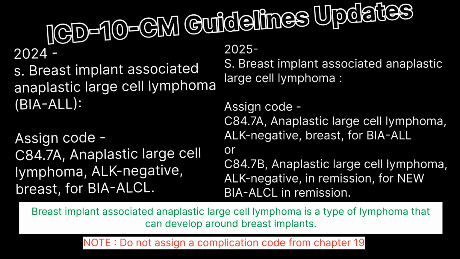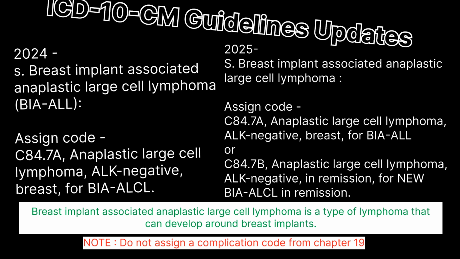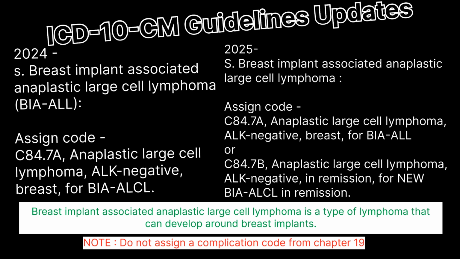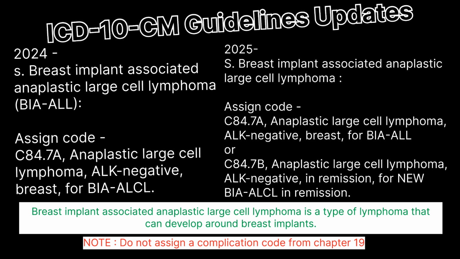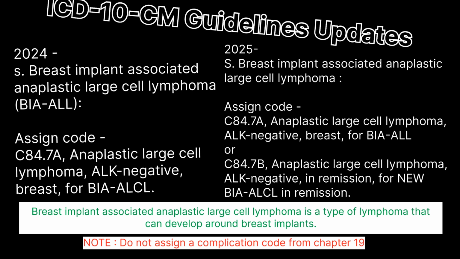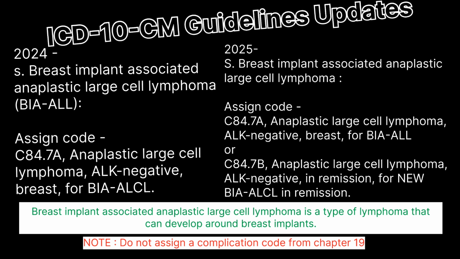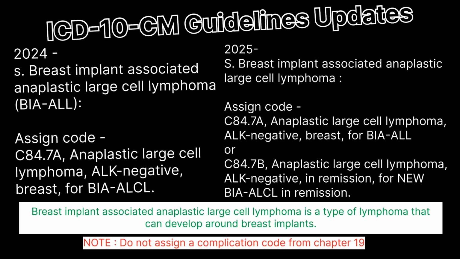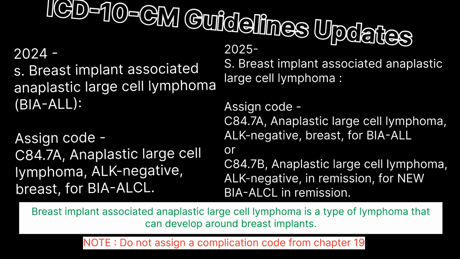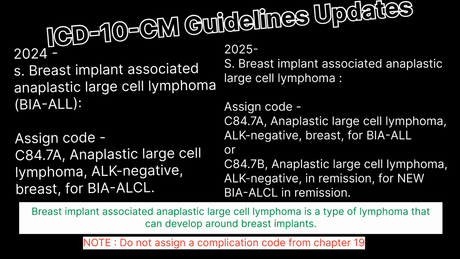Along with C84.7A, we will code C84.7B, anaplastic large cell lymphoma ALK negative in remission. So instead of the word breast, we will use in remission for this code. C84.7A as well as C84.7B, both we can code according to the condition.